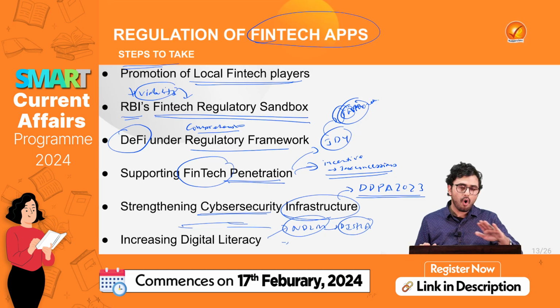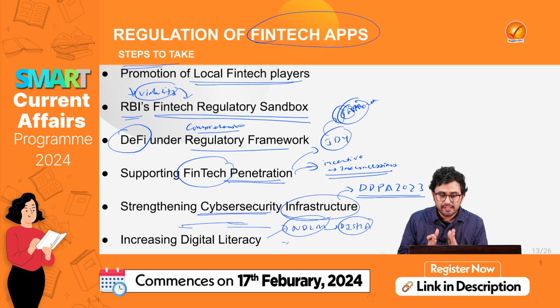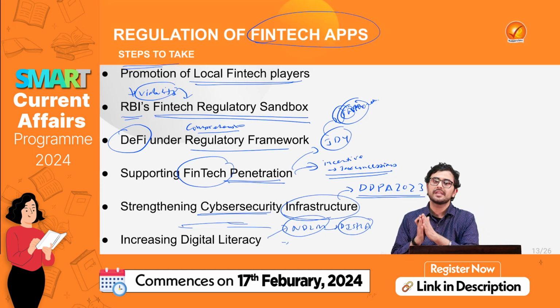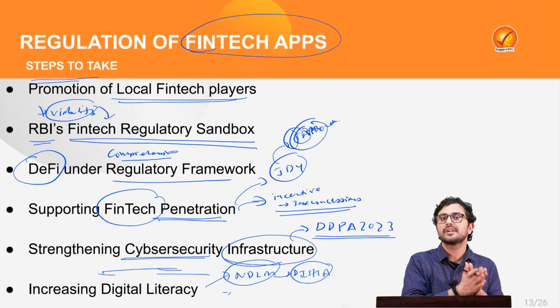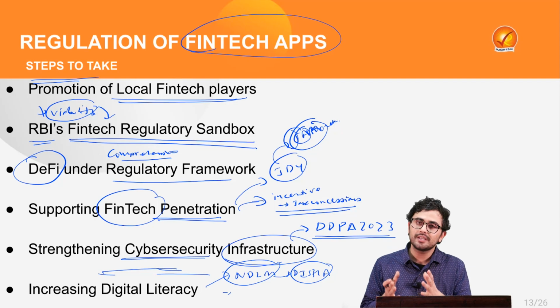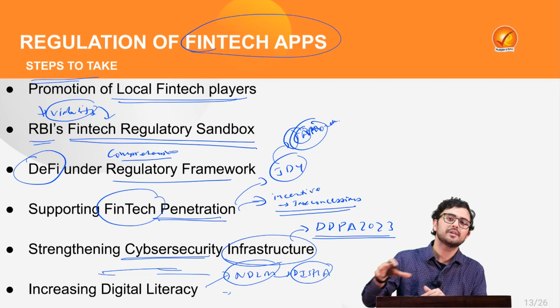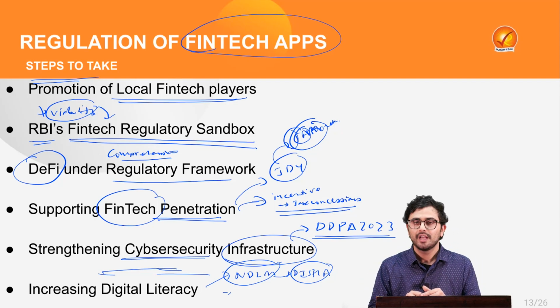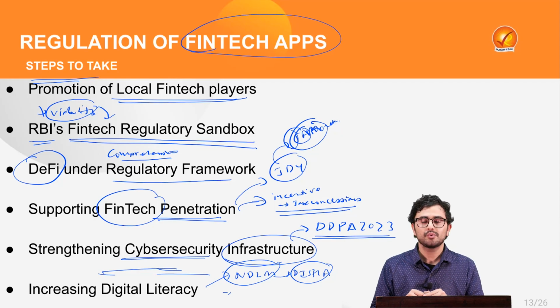So by taking all these steps, we can effectively regulate fintech apps. We need to promote their further penetration into the rural area, and at the same time there is a requirement to increase the digital literacy of the masses in India. With this suggestion, we move forward to our next news.